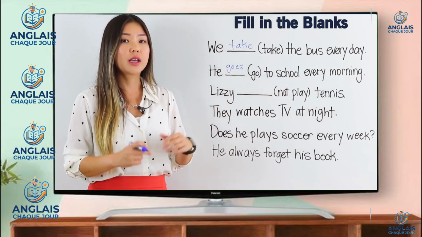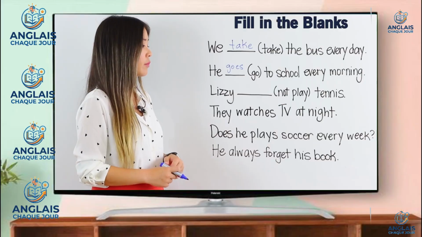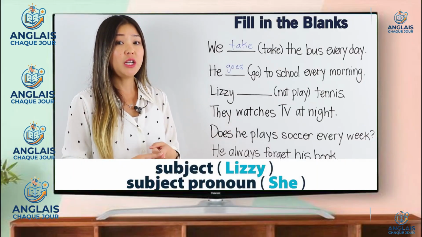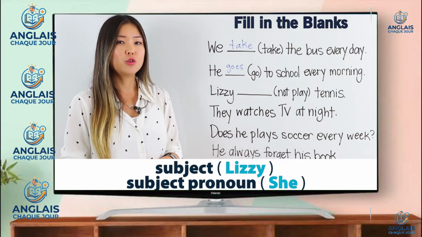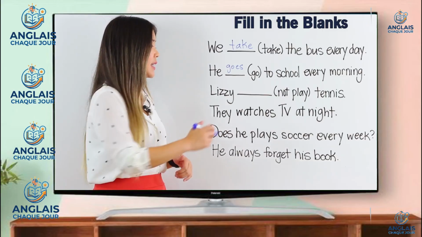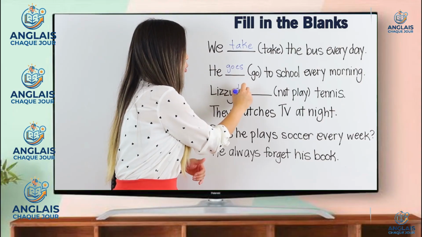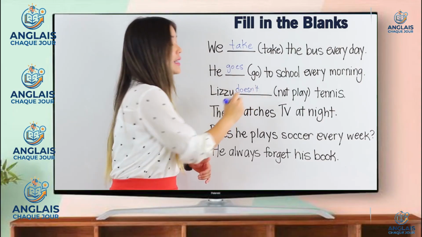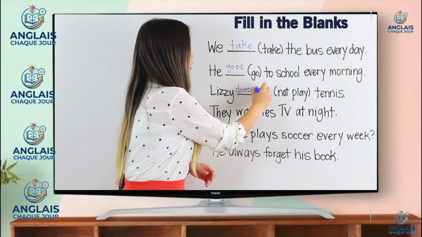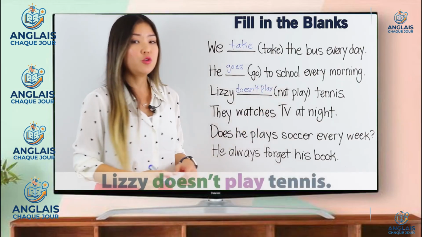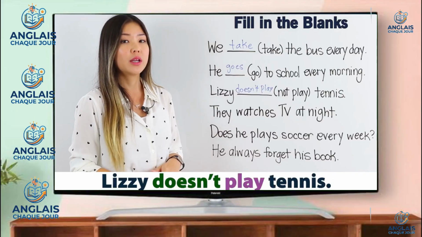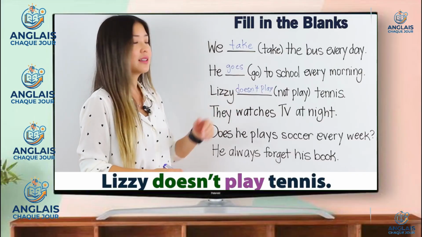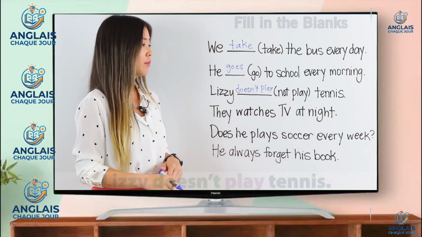Here, I want you to think about the negative form. Lizzie is a she. The subject pronoun is she. So what do we do for the negative? We say does not, or the contraction doesn't play tennis. We do not add an s or es to the end of the verb. Instead, we say doesn't or does not.